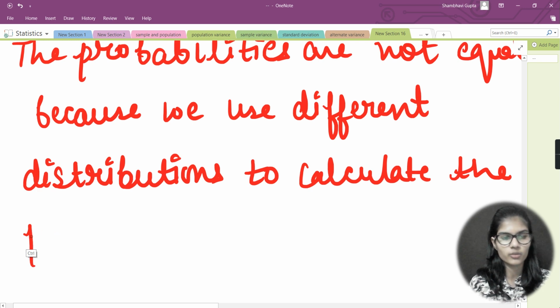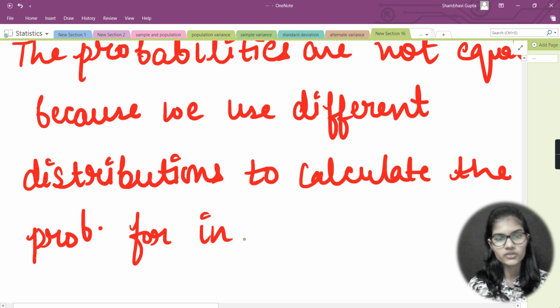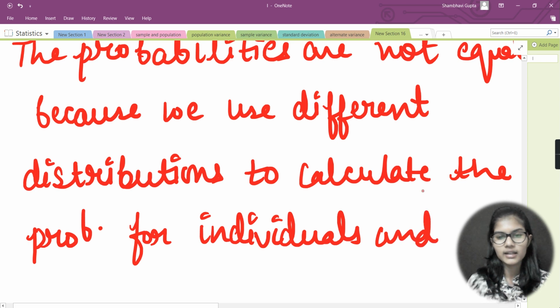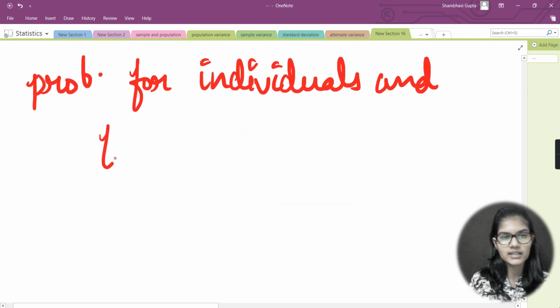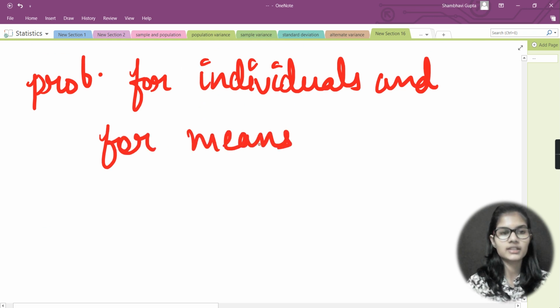Here I would write the short form, so don't be confused: distributions to calculate the probability for individuals, and for means. So this is the idea about solving this question.